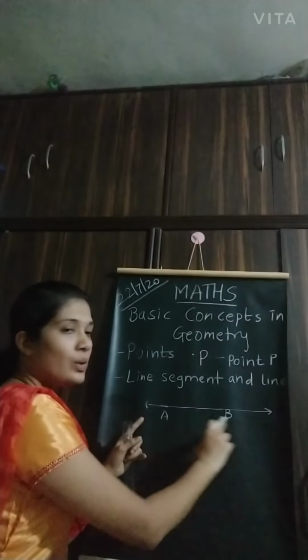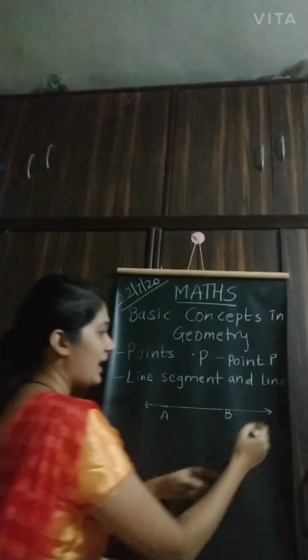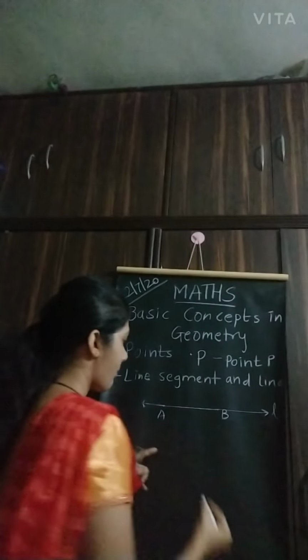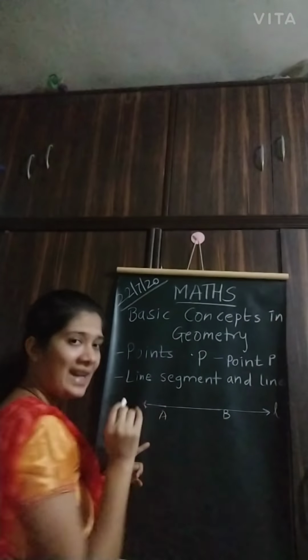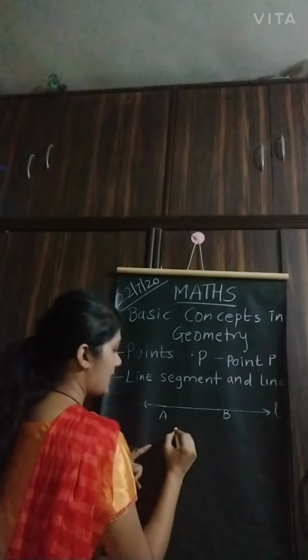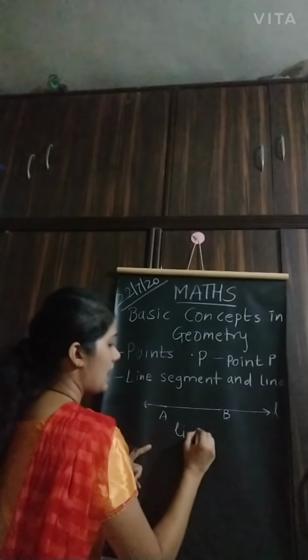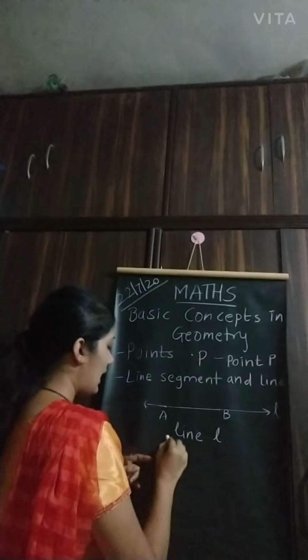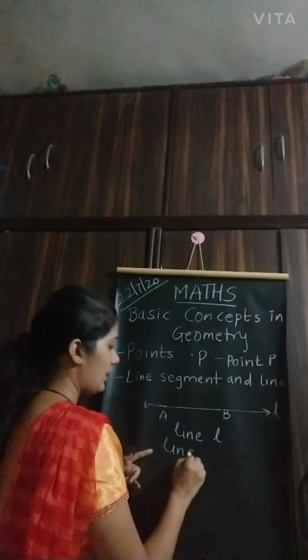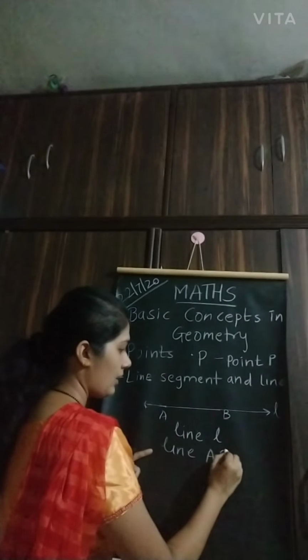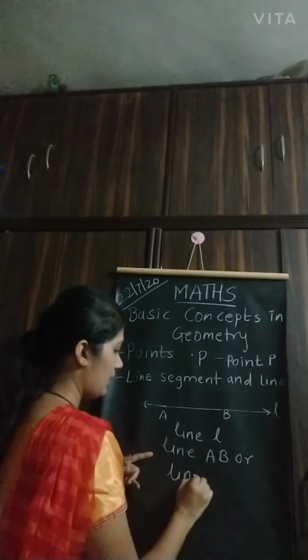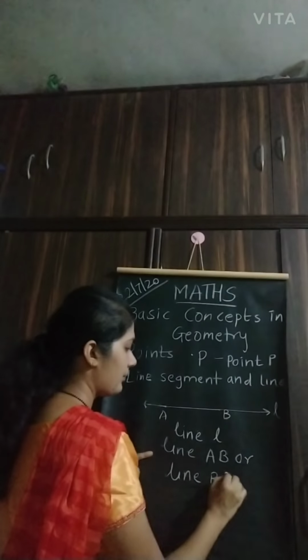Now if I want to give a name to this line, I can write small l, right? Or I can write line L, or line AB, or line BA.